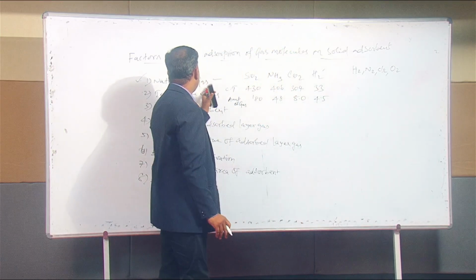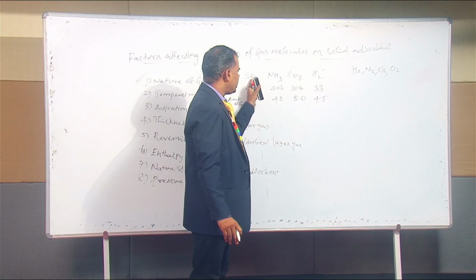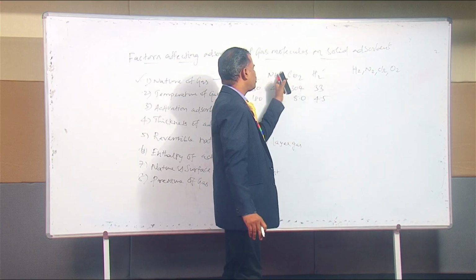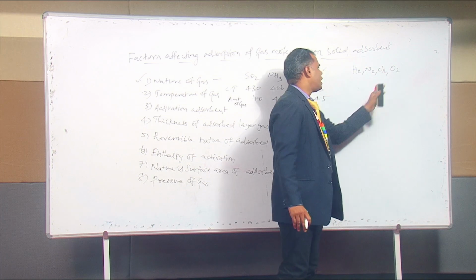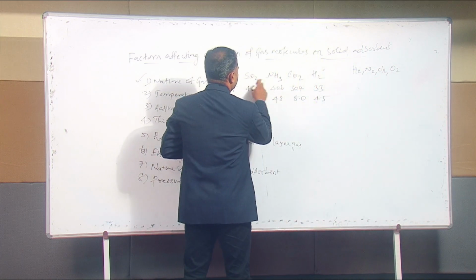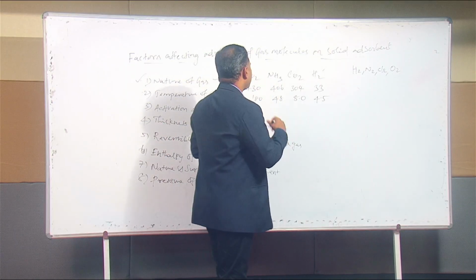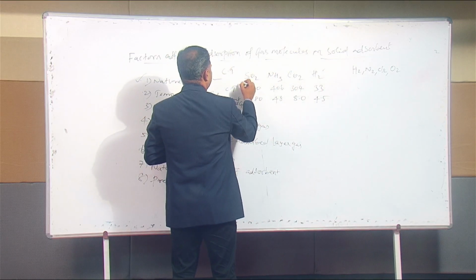So this is the best example for the nature of gas. SO2, ammonia, and carbon dioxide will be adsorbed more than permanent gases like hydrogen, nitrogen, chlorine, oxygen, because weak van der Waals forces exist between them. One more thing, these gases have a high critical temperature.